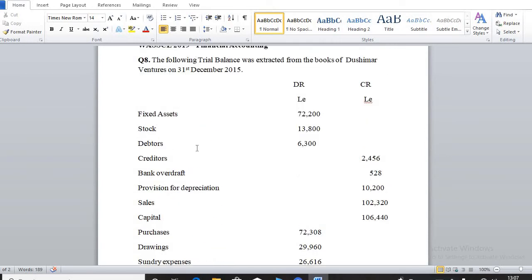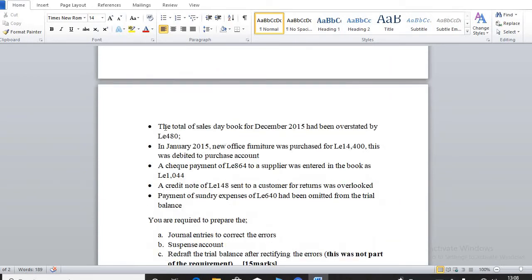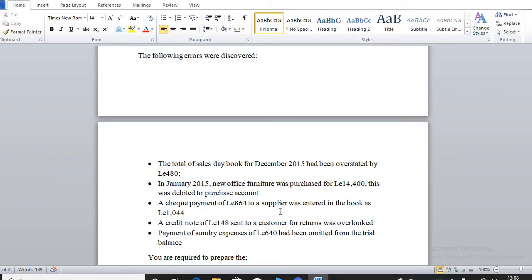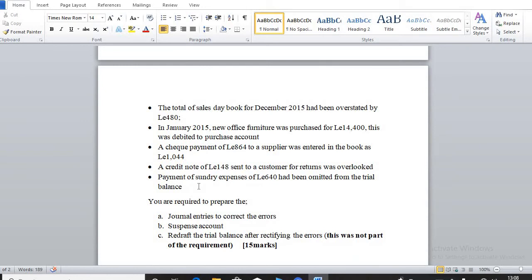And this is the trial balance given. You have the debit side, the credit side of the trial balance. You have the information attached to the trial balance, or the errors that were discovered. And the question is saying that we should rectify the errors using journal entries, and also we should prepare a suspense account. So we have only requirements A and B in the original question.